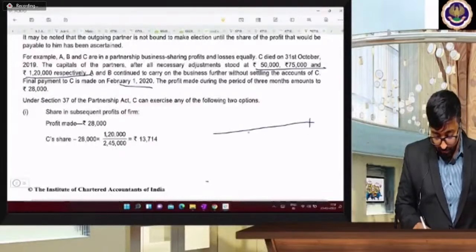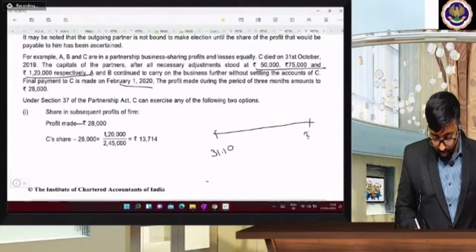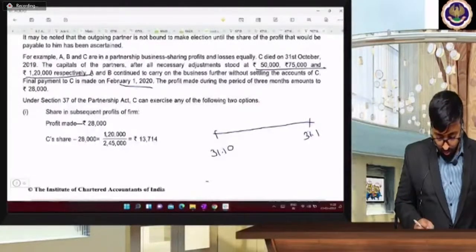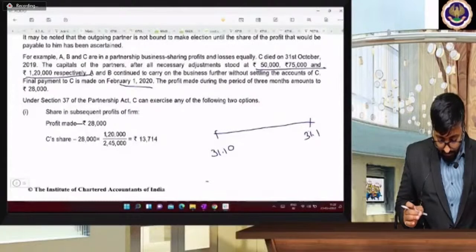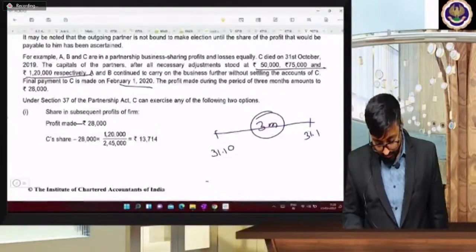So from 31st October, you can draw the diagram. 31st of October up to 31st of January. So November, December, January, you are settling this account within 3 months.